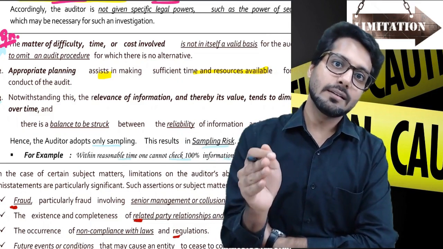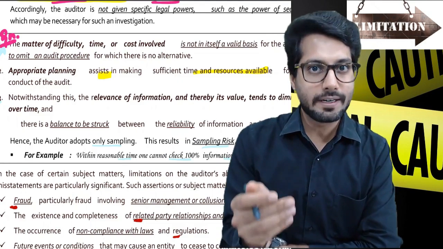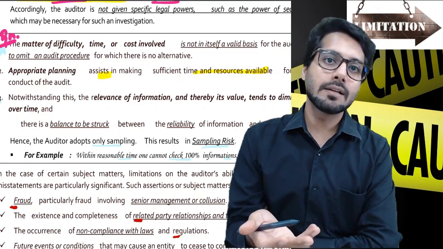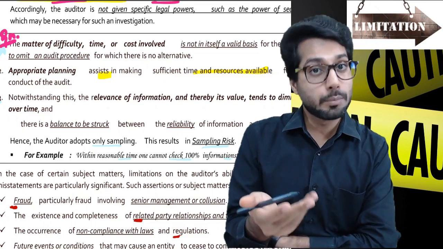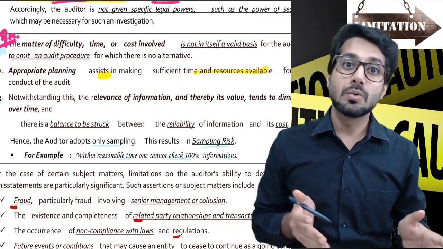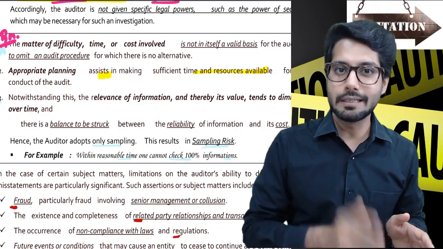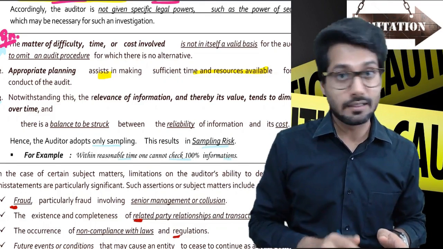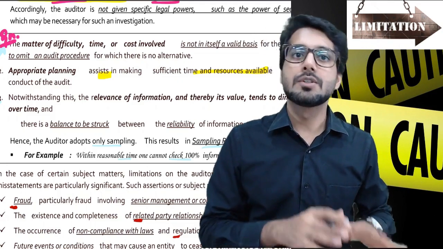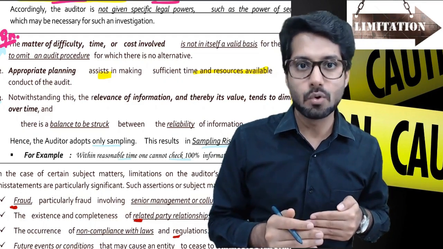If you need information earlier, if you need to check something and be more satisfied about the appropriateness of it, you might have to commit more cost. Hiring experts, maybe getting more experienced personnel from your team to conduct this specific area of audit. So the cost will definitely be involved, but reliability has to be seen. If that area is very relevant, material, and fraud risk factors exist in that area, you must always get additional people into action to check the reliability of the area so that it can be finished in time. So reliability and cost will have to be seen with an angle of materiality mostly, right?